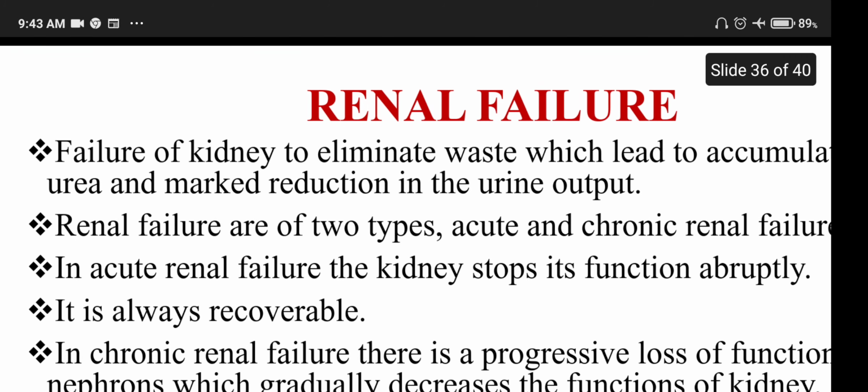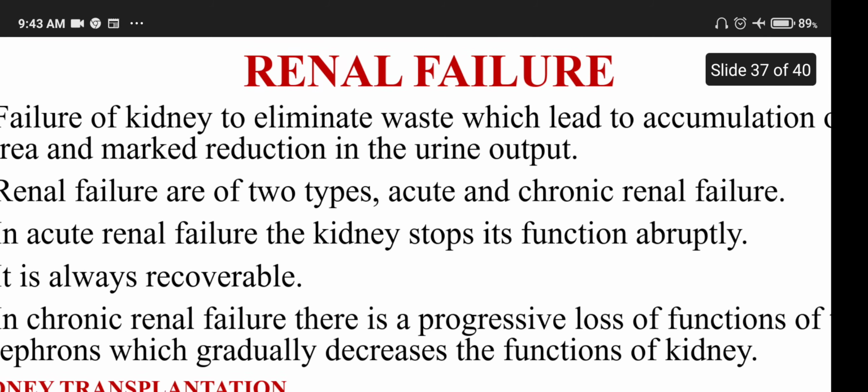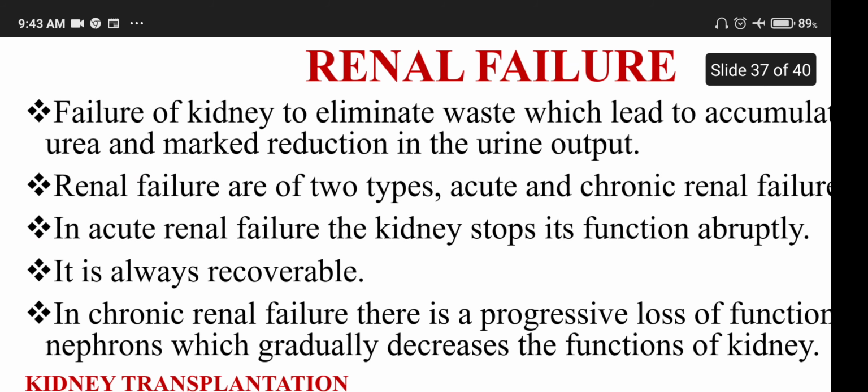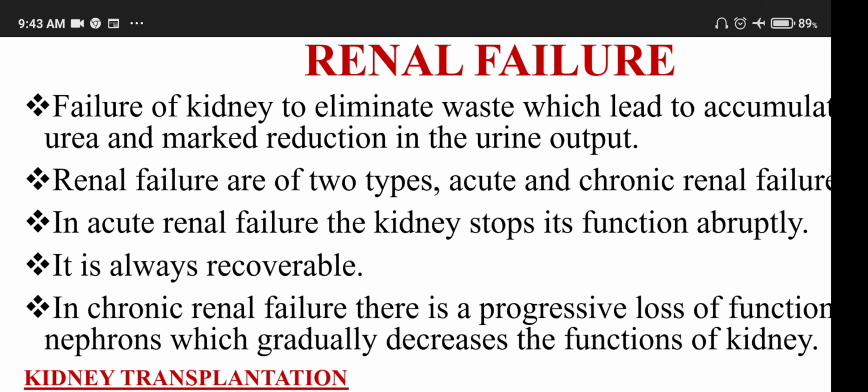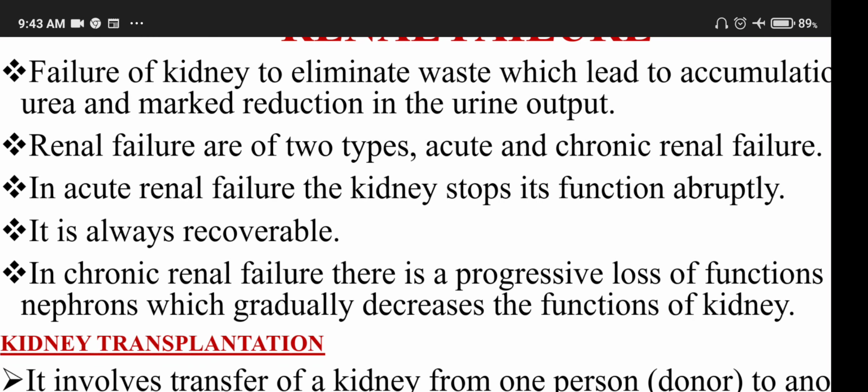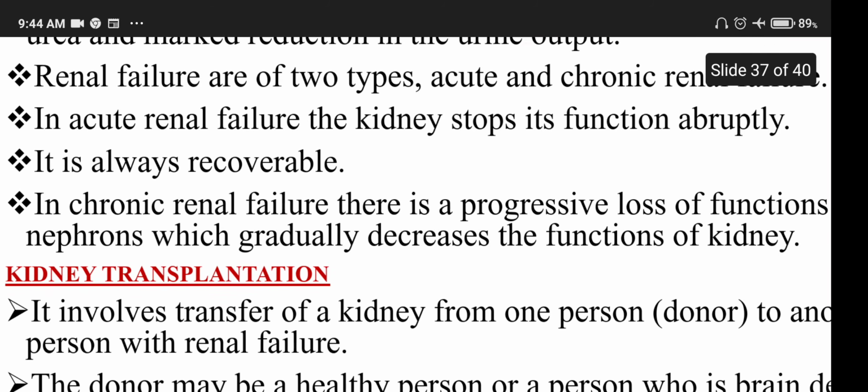Then renal failure: failure of kidney to eliminate waste, which leads to accumulation of urea and marked reduction in urine output. Renal failure is of two types, acute and chronic renal failure. In acute renal failure, the kidney stops its function abruptly. It is always recoverable. In chronic renal failure, there is progressive loss of function of nephrons for a long time, which gradually decreases the function of the kidney.